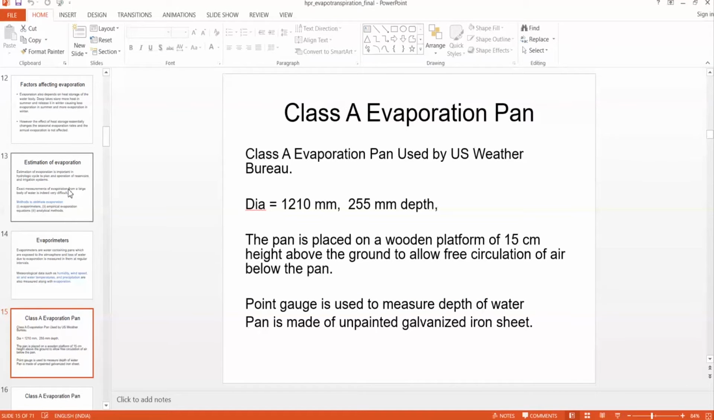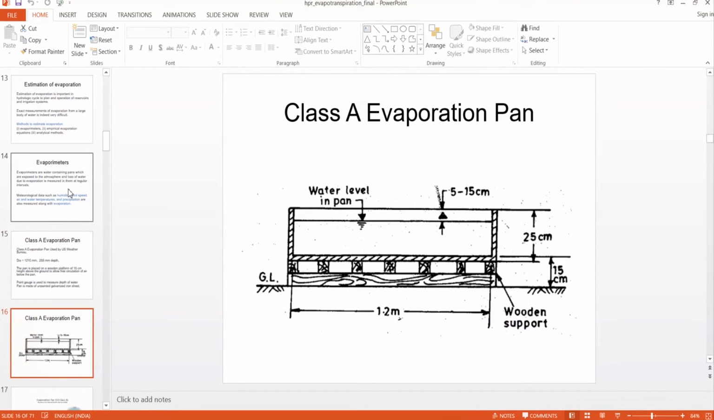So there are different types of evaporimeters. The most popular one is the Class A evaporation pan. This was developed and used by the US Weather Bureau. I'll show you the photograph for better understanding.